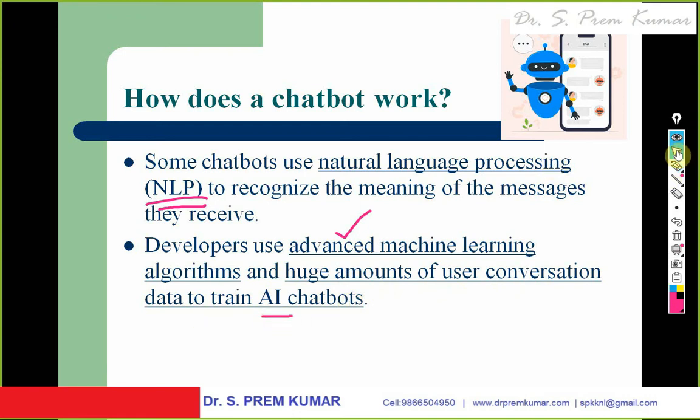AI chatbots are trained with different questions and how to answer them: for which question, what is the right answer. Training programs are conducted for the chatbots. They are called supervised machine learning algorithms. Using them, they train the program with different questions and answers, and that is deployed into the systems. Whenever the user asks a new question, it checks all the old questions with its artificial intelligence modules and gives the proper answer. That is, advanced machine learning concepts are being incorporated.